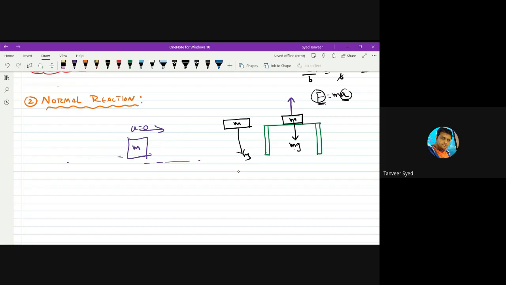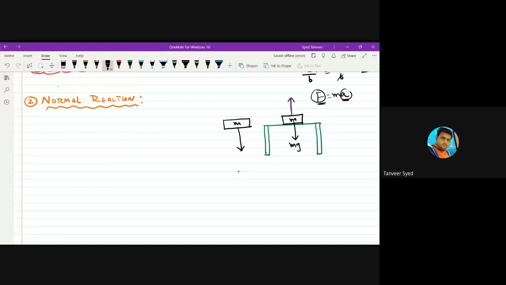In the same way, mg is acting on that body, but it is not getting accelerated. Means some other force must be acting on it. In which direction? In the exactly opposite direction. And what is this force doing? This force is balancing the weight.